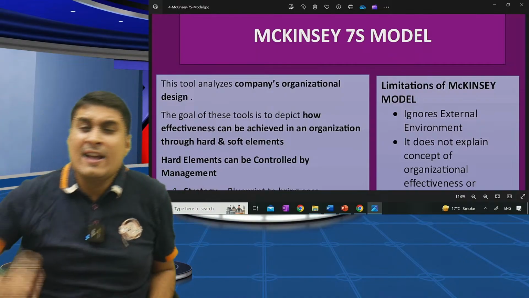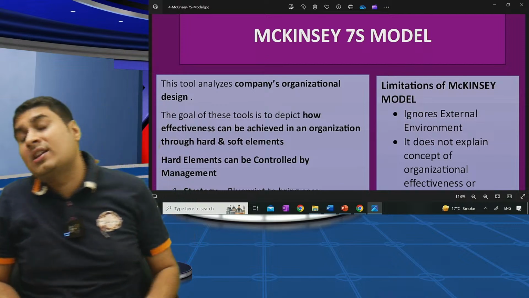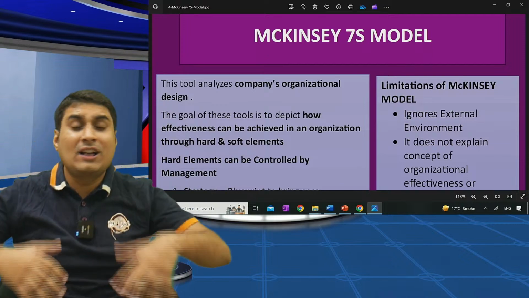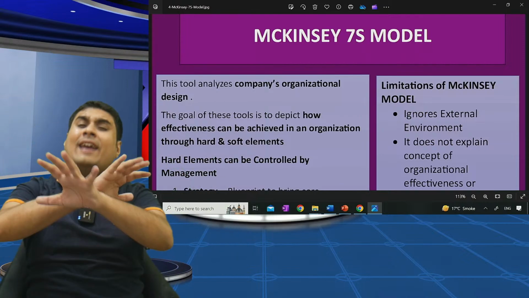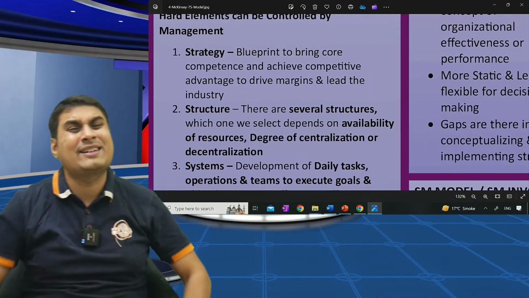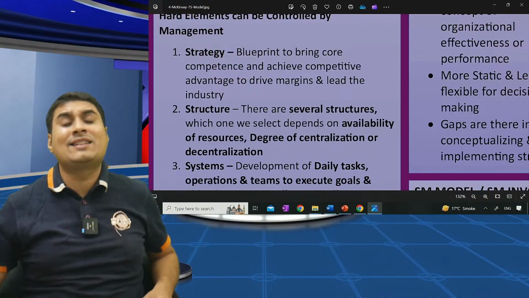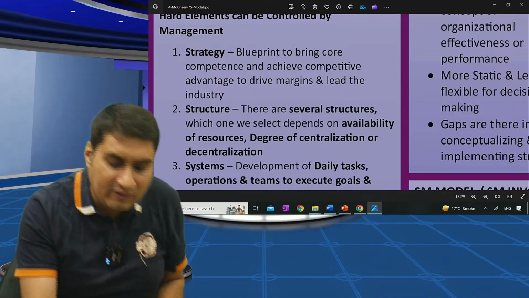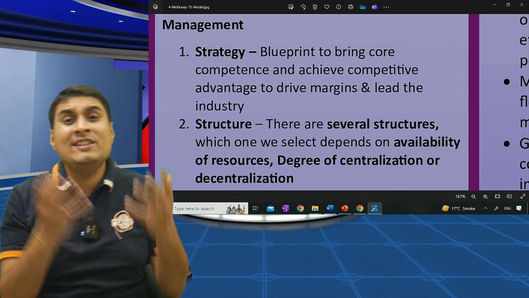Hard S and soft S. What are hard S? Can be controlled by organization. What are soft S? It's governed more by culture. It cannot be in my control. You will understand, don't worry. What is hard S? It can be controlled. Number one, strategy. You can see the hard S.